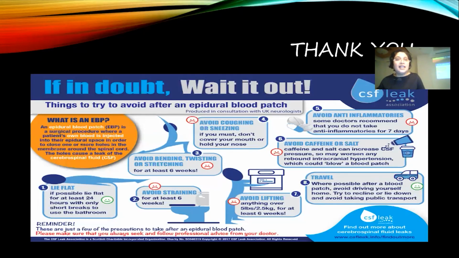And these are the instructions that need to be given to the patient when the patient is getting discharged. Avoid strenuous activity, constipation, stretching, bending, twisting, coughing, and sneezing with the nose closed for at least 6 weeks. Here, in fact, we say avoid caffeine or salt because they may increase the CSF pressure and may worsen the rebound intracranial hypertension. And make a smooth transit from the hospital to home without any jerks in between.